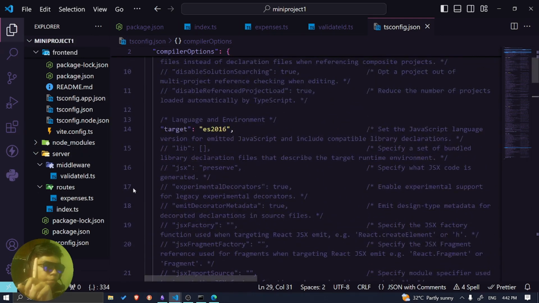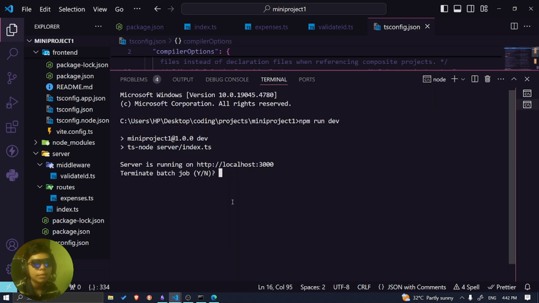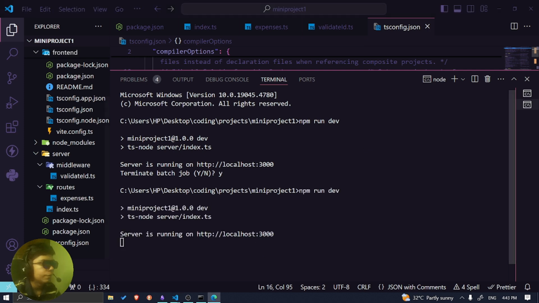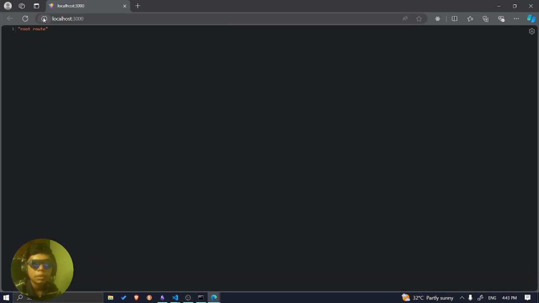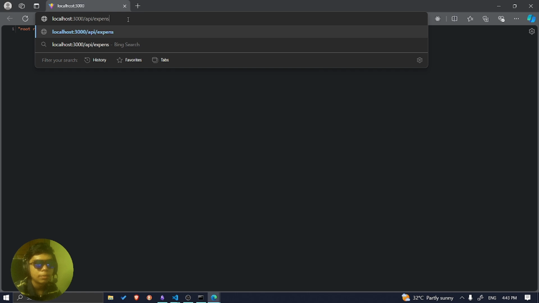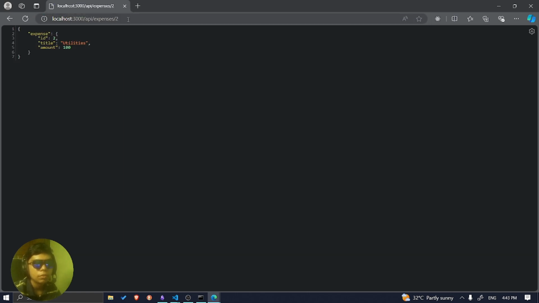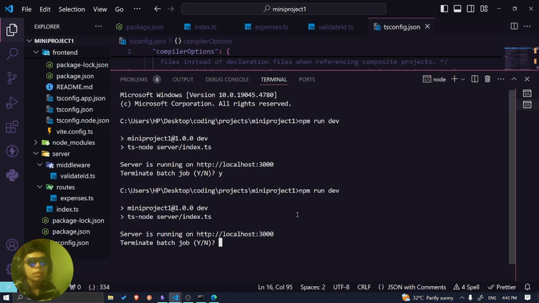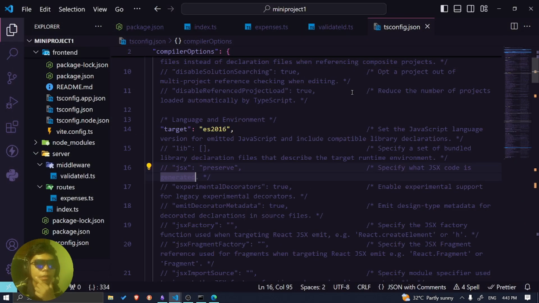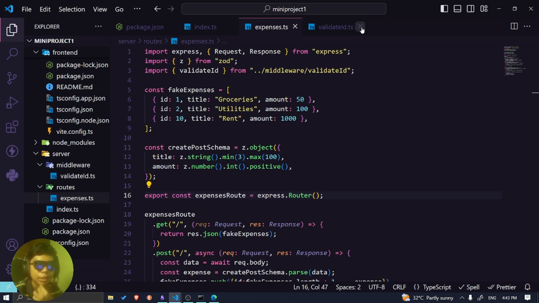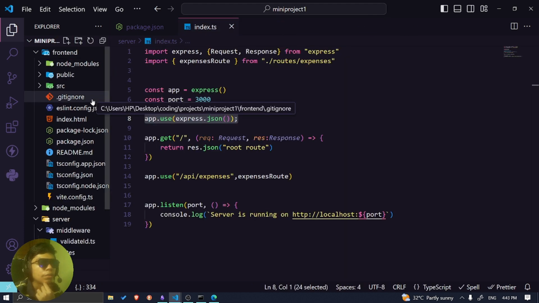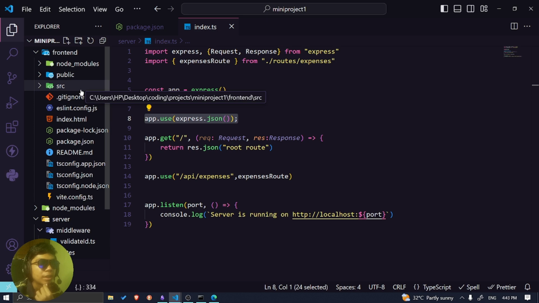But there's something though. Can it still run the server without the root file? I think it can. Let me just test it out. Okay. So this is basically the API expenses. Okay, if I wanna add one, you can get 1, 2. Okay, still working. Nice. And then we're gonna close the server, and then we can now focus on the front end part. Finally.